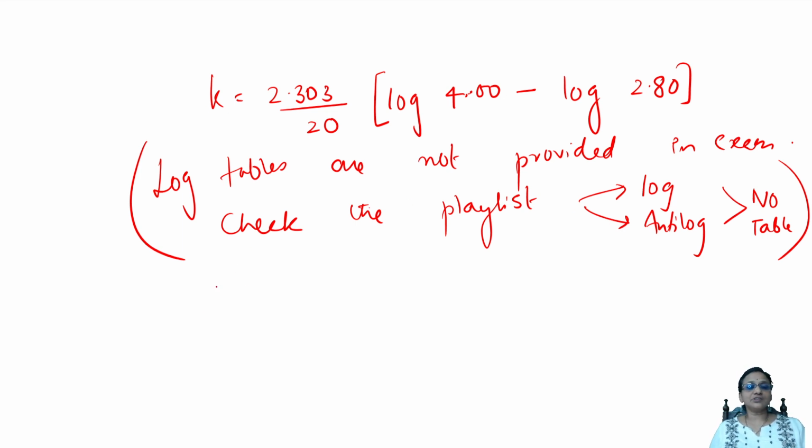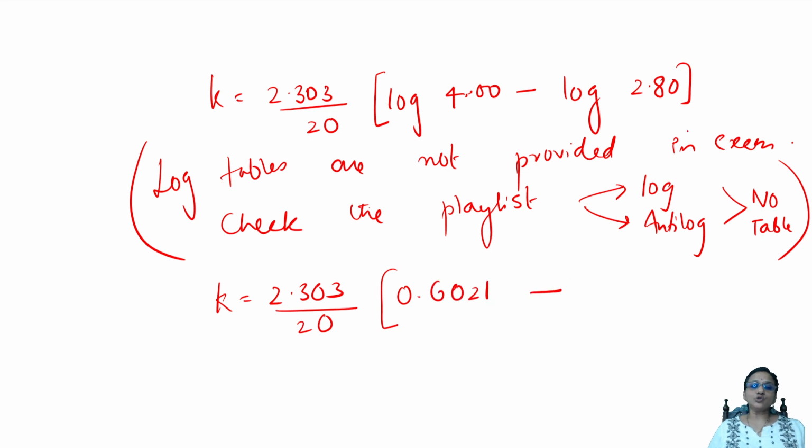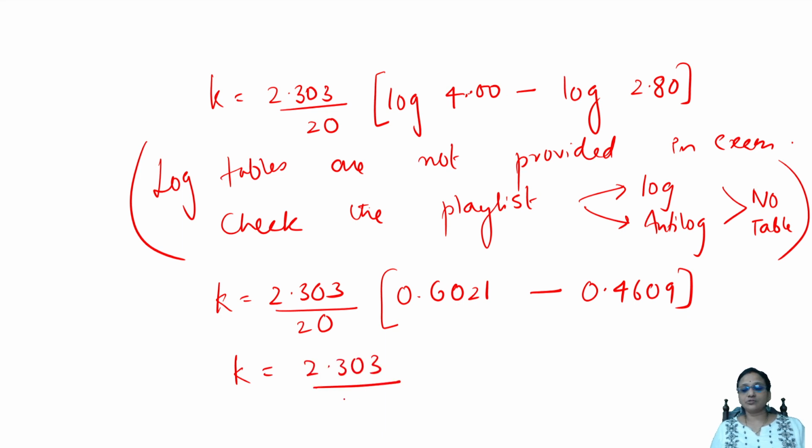Now, after this, as I already know the value is 2.303, log 4 is nothing but 0.6021. Log 2.8 is around 0.4609. Done. Now I'm going to subtract both and find the K value. So 2.303 by 20.